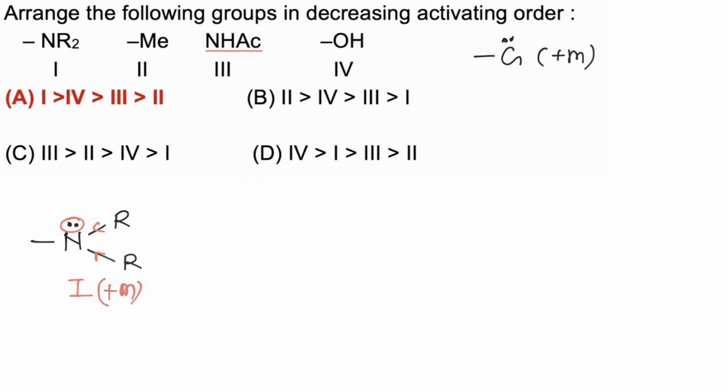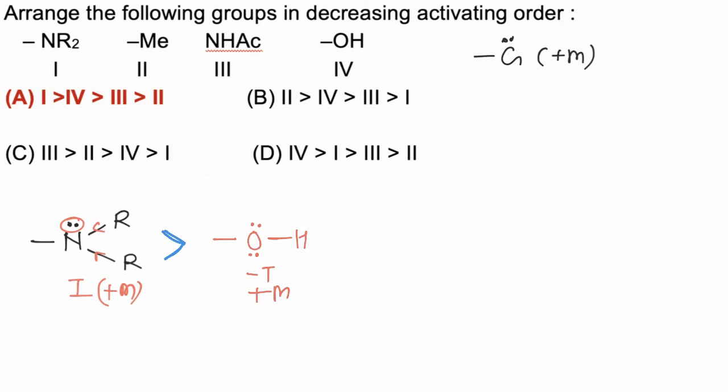Now the fourth has OH, which has a -I and +M effect because it also has a pair of electrons. But oxygen is comparatively more electronegative than nitrogen, and hence the electron donating power of nitrogen is comparatively greater than OH.